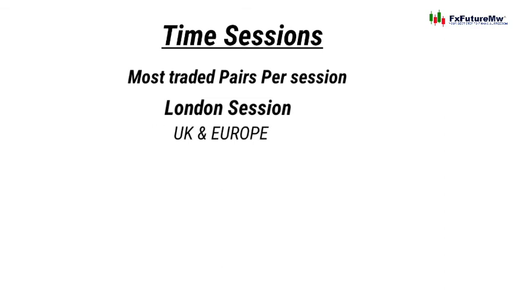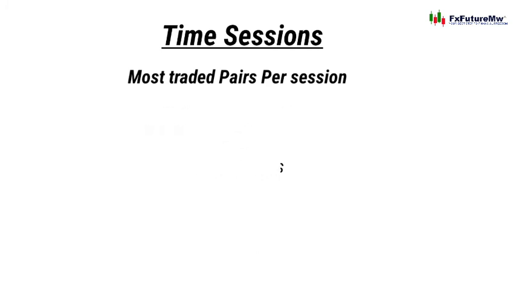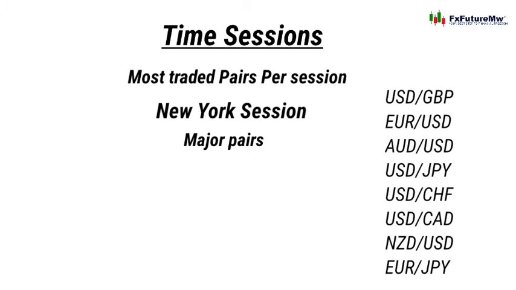This is the most liquid, the one I said. So you can trade euro and GBP in the London session. In New York, which is USA, you can trade all pairs, all 8 major pairs, in this time.